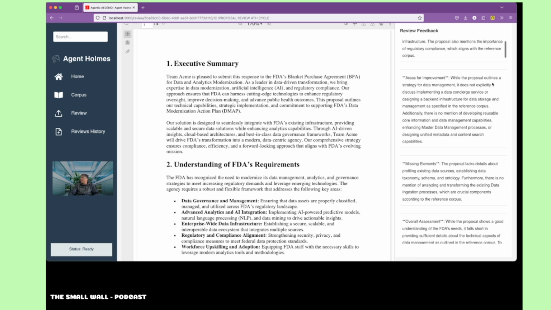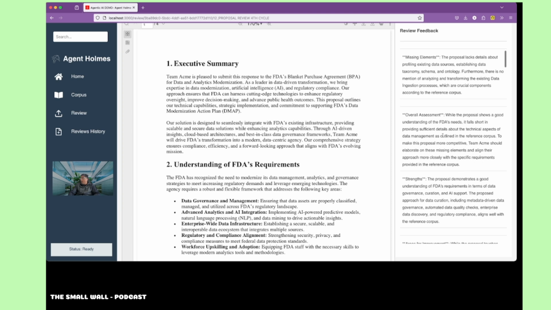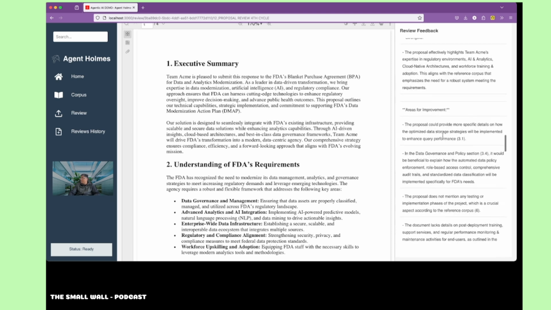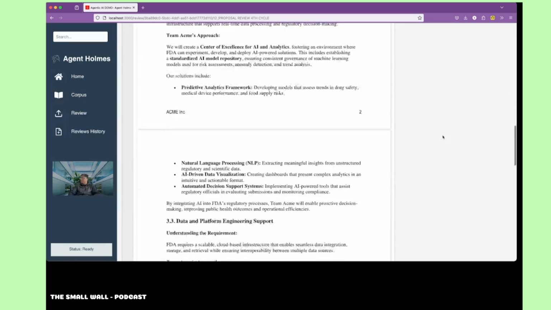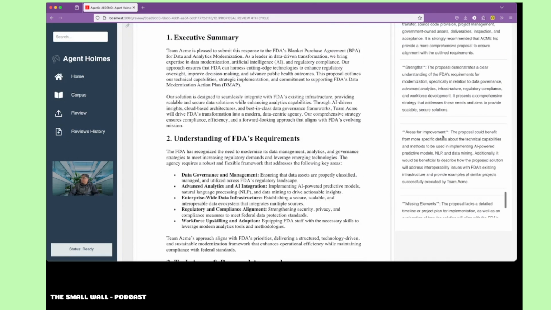As you can see, when the proposal outlines the strategy, it does not explicitly discuss implementing a data service or designing a backend infrastructure. So it is saying what is not there and gives you an overall assessment, and this moves on per section, and you can read this and do wonders with this. Take a copy of this, it's available. Other things like I can export this, or it is available in the database.